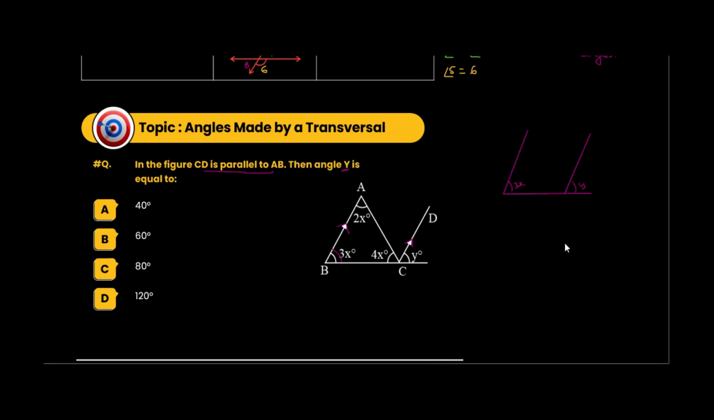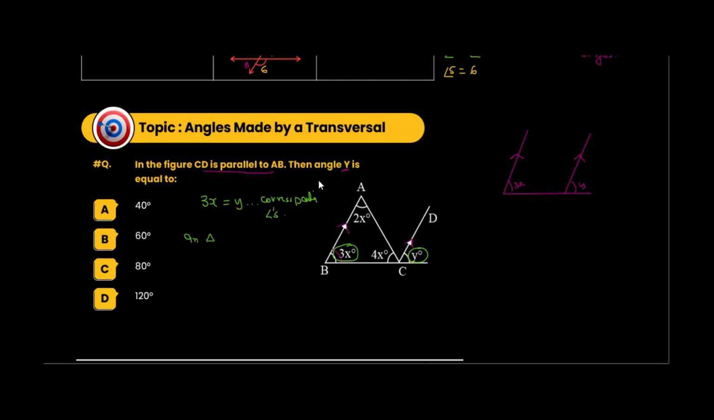Would they be equal? You just now studied that these are two parallel lines. Why would they be equal? They are corresponding angles. And first of all, we can say that this 3x will be equal to this y. This 3x will be equal to y. Reason is corresponding angles. Okay, corresponding angles.